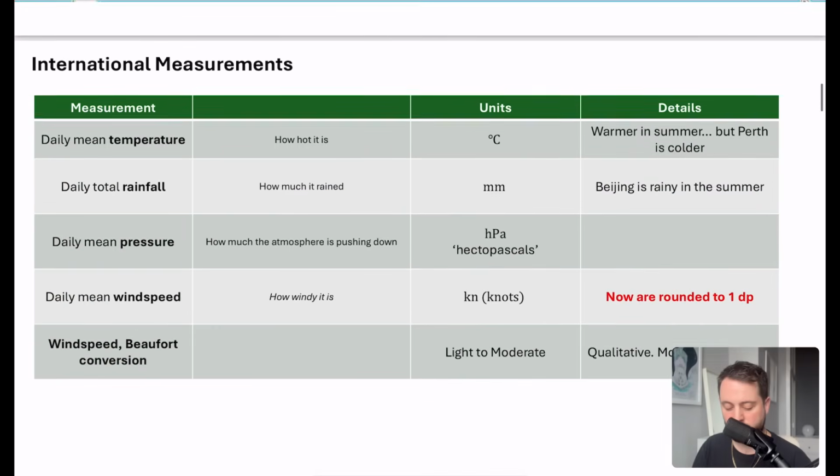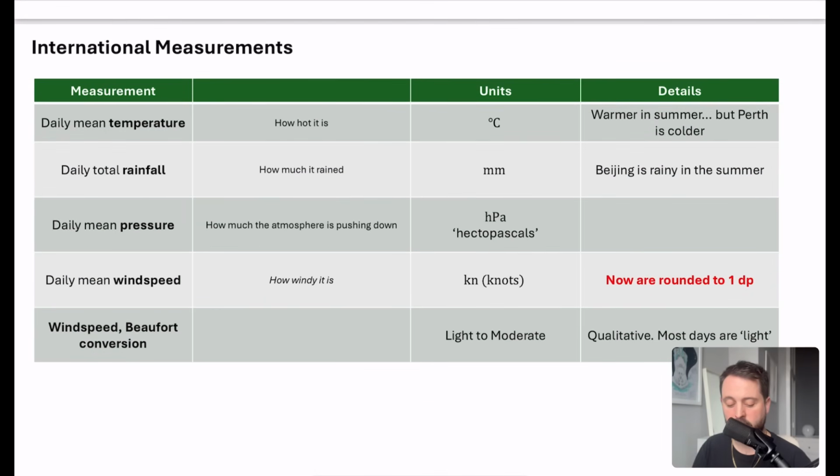Now, the international measurements are the same as the ones in the UK, apart from not all of the things being measured. So these are the only things that are being measured: temperature, rainfall, pressure, wind speed, and wind speed with its conversion. So we don't have anything like the direction, the number of hours of sunshine, all of that kind of stuff. Some things to note here is that all of them are pretty much warmer in the summer, apart from Perth, which gets colder in its summer because it's its winter.